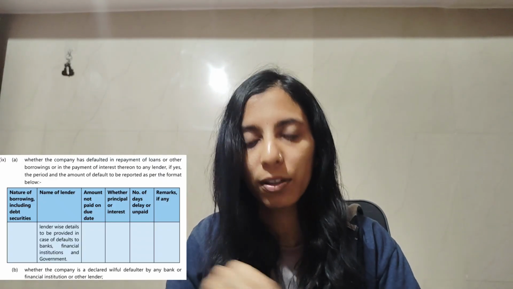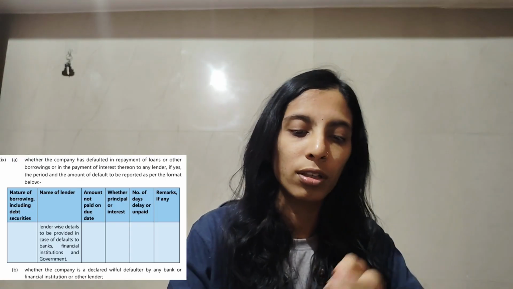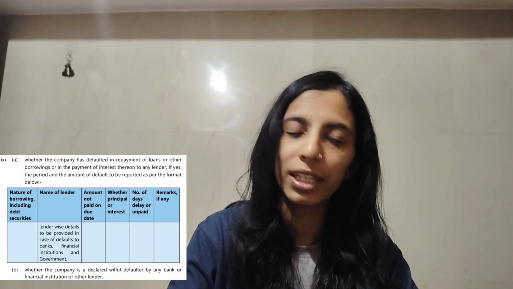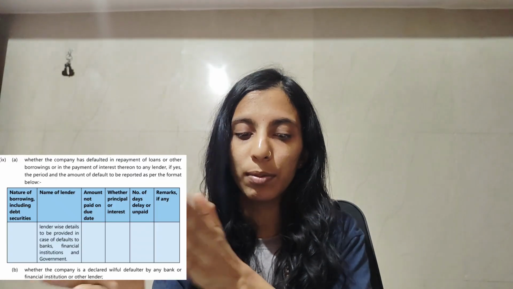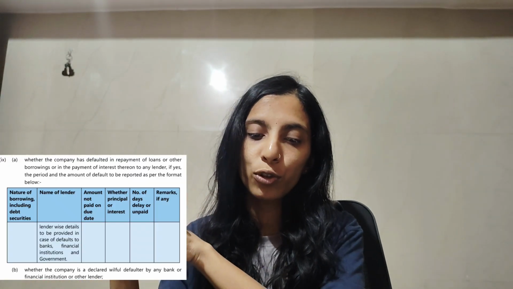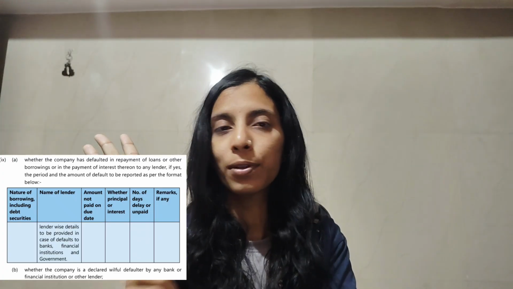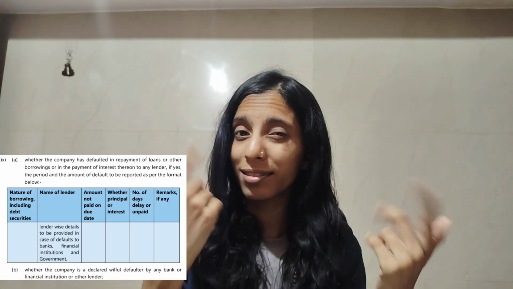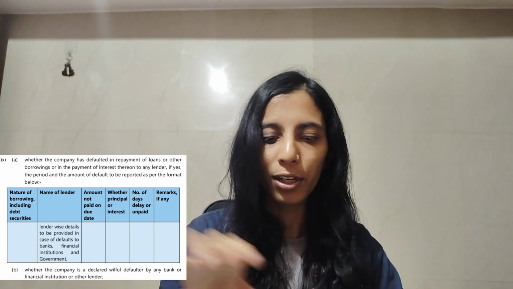I hope you're seeing the format. I'm not going to explain the format, but I'll read the headings. The first column is nature of borrowings including debt securities. The second is name of lender. Third is amount not paid on due date. Fourth is whether principal or interest. Then number of days delay or unpaid, and remarks if any. This is the format. The first point is over.